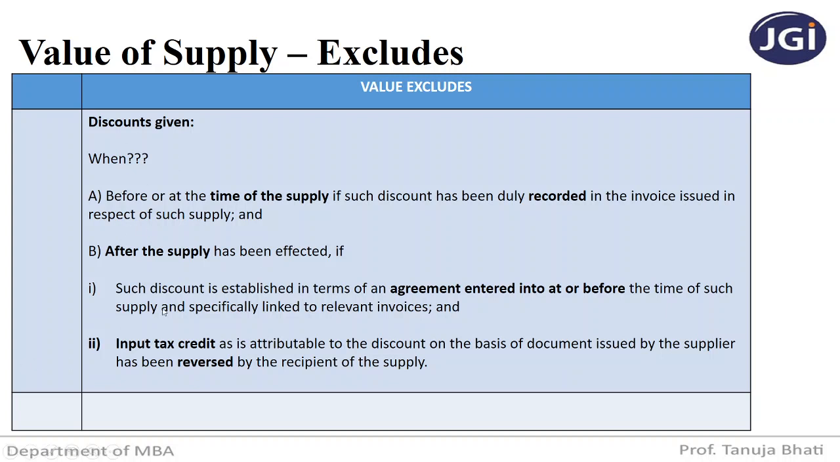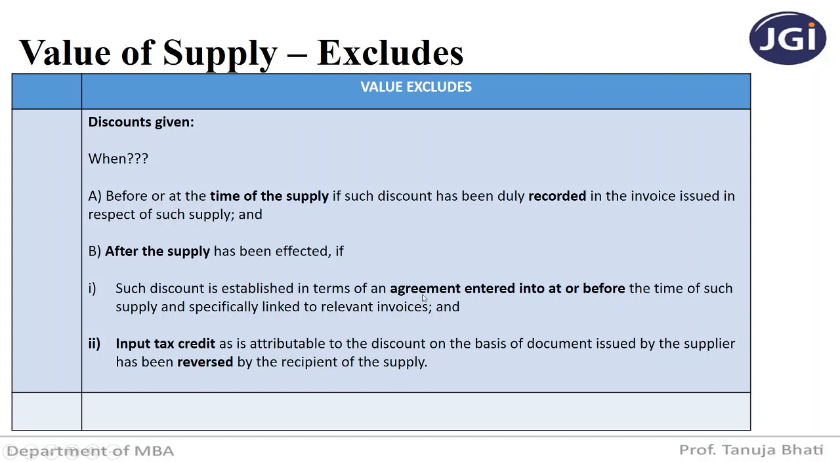So let me just read this. Discounts given, but when? Before or at the time of supply, if such discount has been duly recorded in the invoice issued in respect of such supply. And after the supply has been effected, if such discount is established in terms of an agreement entered into at or before the time of such supply, and can be linked to relevant invoices, and input tax credit attributable to the discount, on the basis of the document issued by the supplier, has been reversed by the recipient of the supply.